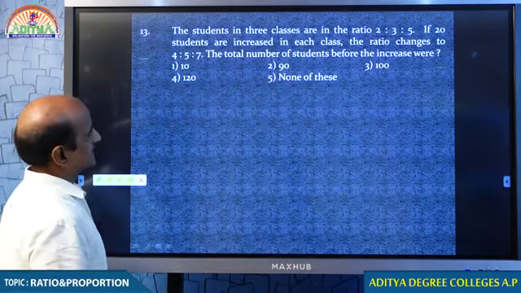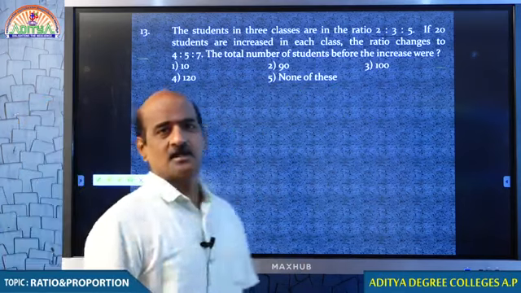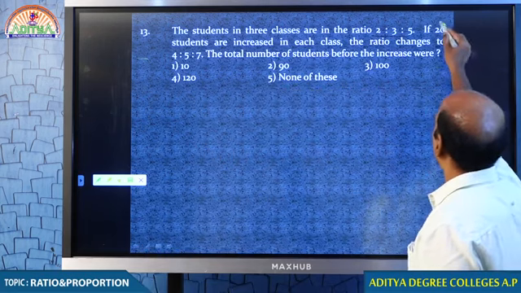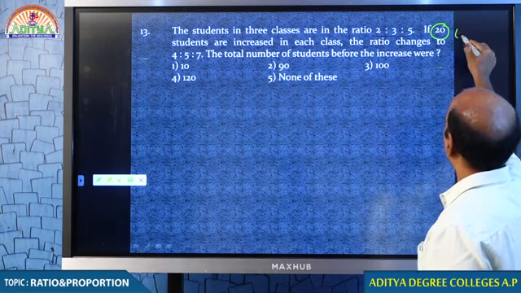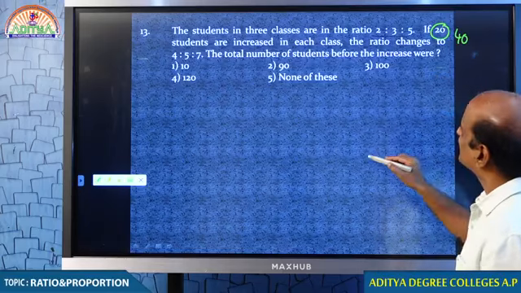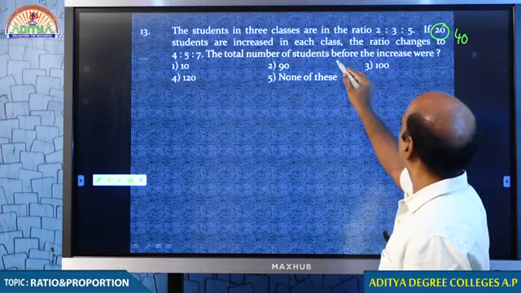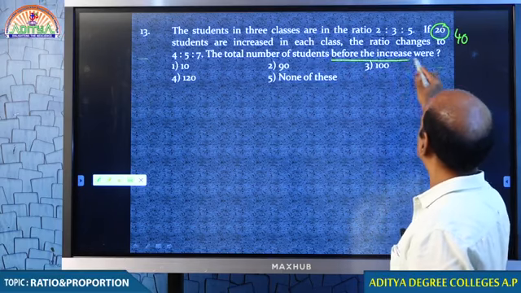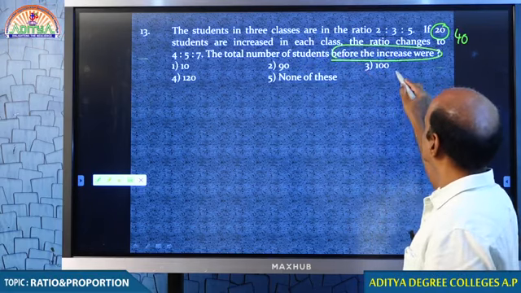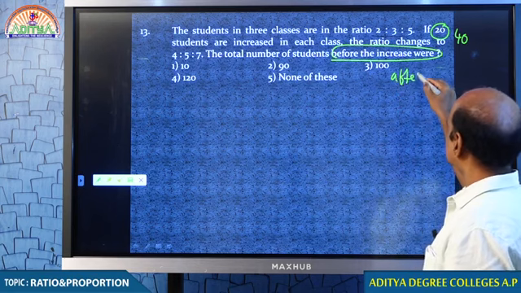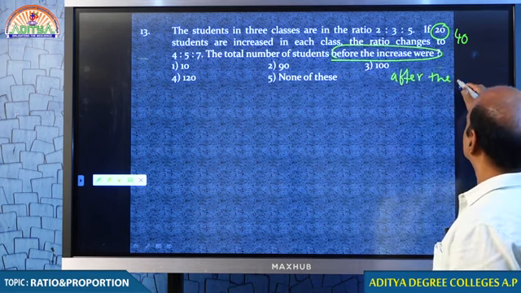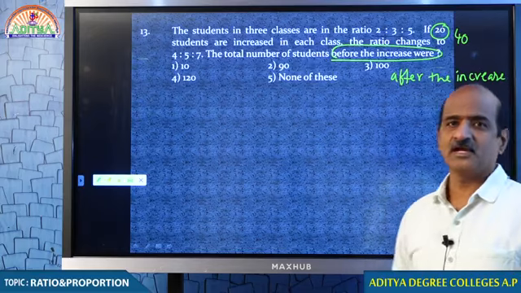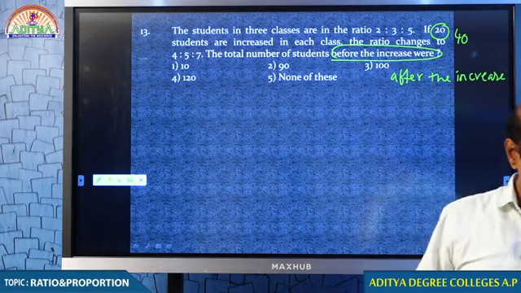I am just making 2 changes. I want to make 2 changes, and basing on that, let me see how you are able to respond. In place of 20, I want to give you 40. Find the total number of students after the increase. If I made 2 changes like that, what is going to be your answer? Quick!